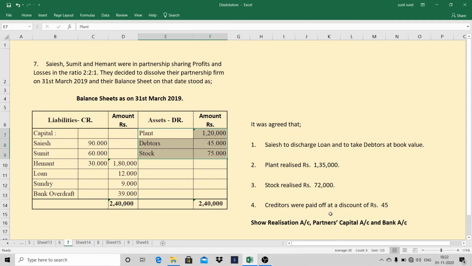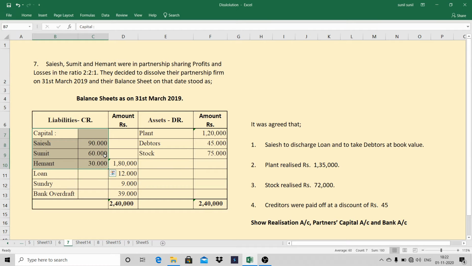These are the adjustments. And see here what do we need to prepare where we will be getting marks. You have to prepare realization account, you have to prepare partners capital account, and finally you have to prepare bank account. Okay, so are you ready? So let's begin with sum number 7.